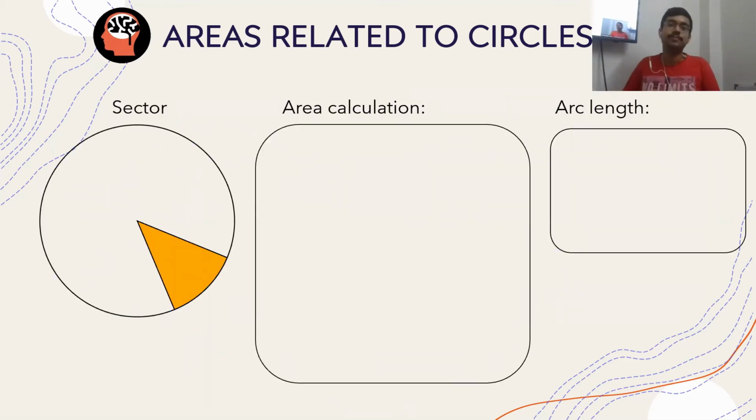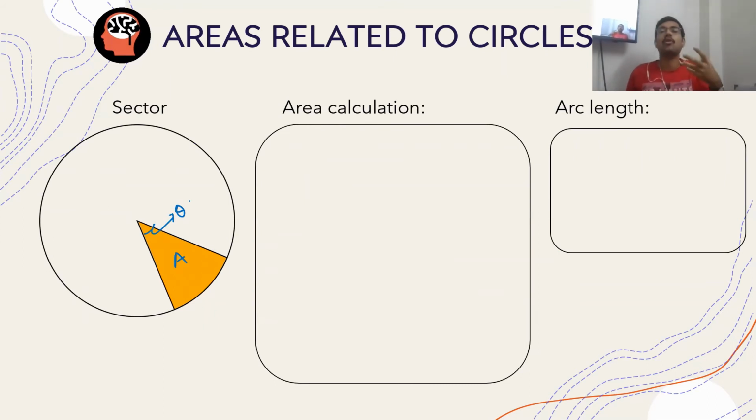Now coming to the most important part, because the topic is actually areas related to circles, we would need the area of sectors and segments as well. Now how to find the area of a sector? Suppose you assume the area of this sector to be A, and the angle of this is theta. This must be mentioned. Without mentioning the angle, how will you know how much the sector spans? You won't know. This angle is very necessary.